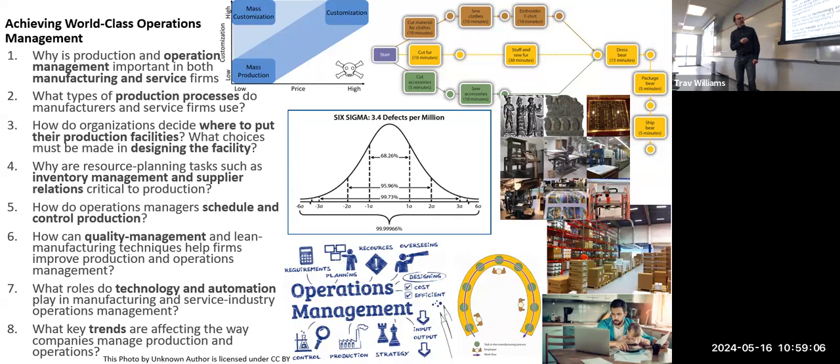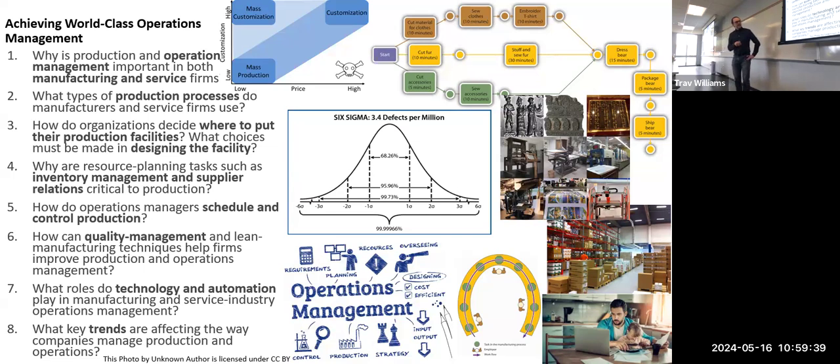What else do we have? Scheduling and controlling production. Good option there. Okay. Yeah, so here we see a layout where we've got 3 workers that can work independently, right? They've got enough room to do their own thing, but they can also work as a team. So that might be very useful in controlling your production.